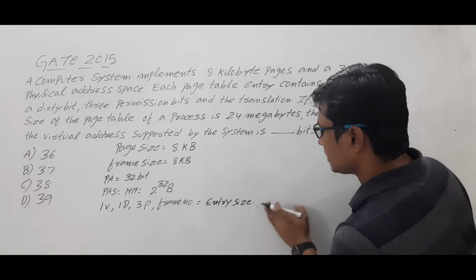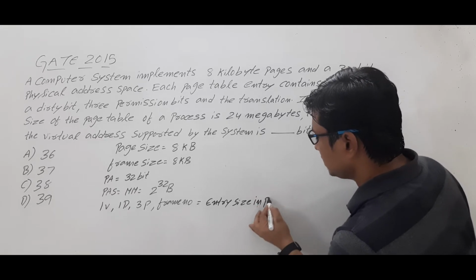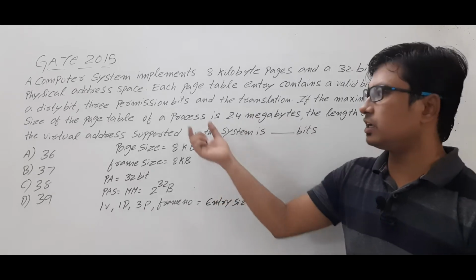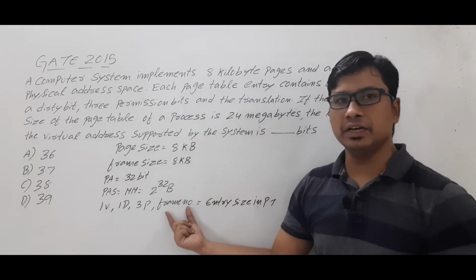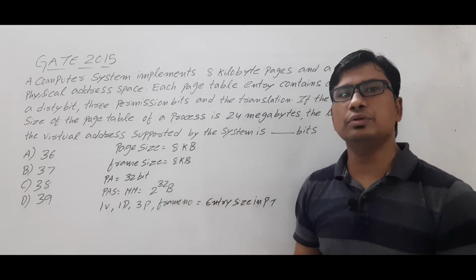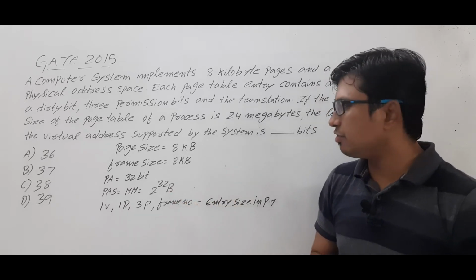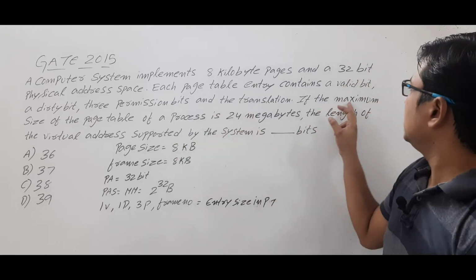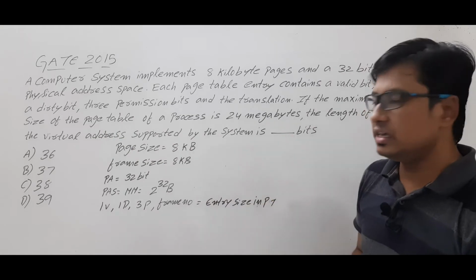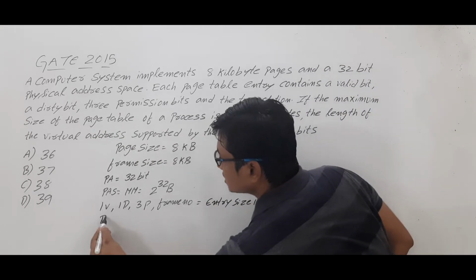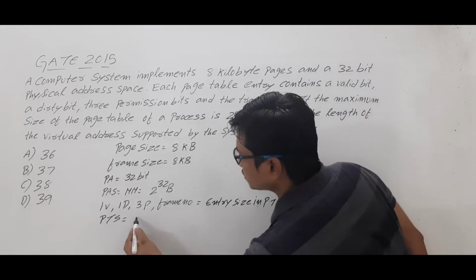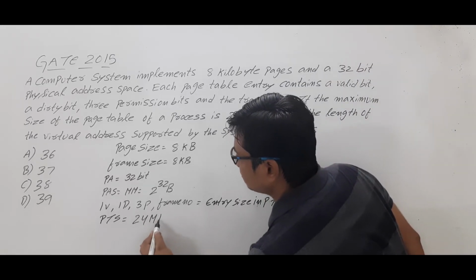Entry size in a page table is this much, but however we don't know how many bits are required for the frame number, because once we come to know the number of frames, then we will come to know the number of bits required for the frame number. Is it clear? The maximum size of a page table of a process, they have given, page table size is equal to 24 megabytes, which is nothing but 24 MB.